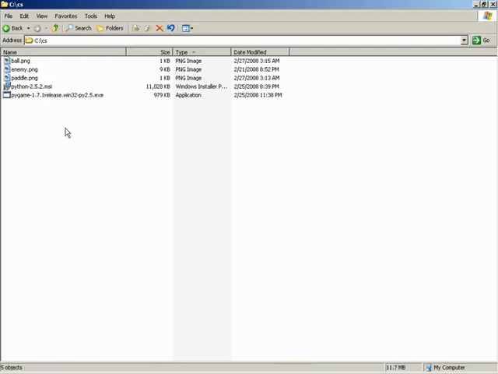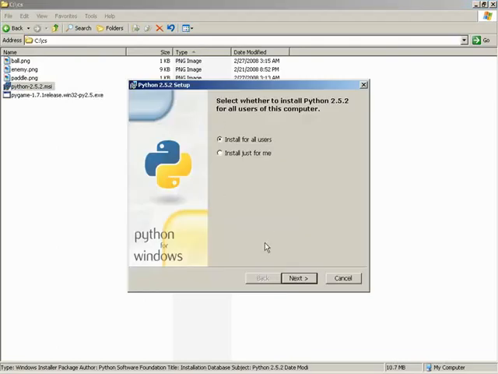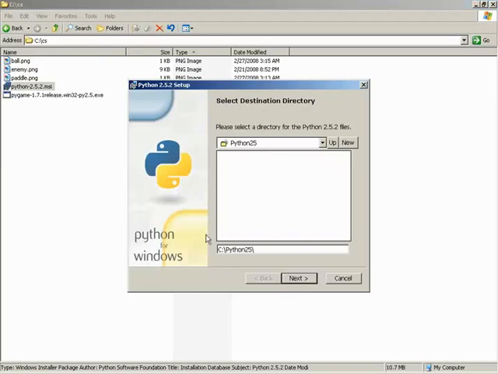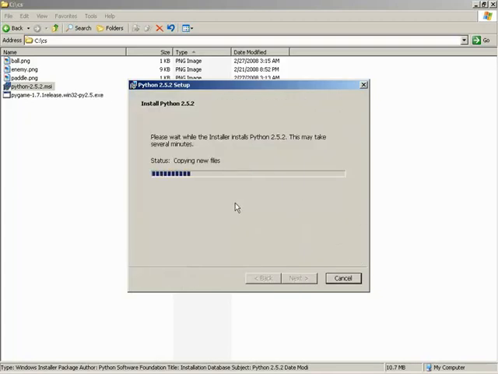Now that we have both of these files obtained, let's go ahead and get everything installed. I'm going to begin with Python itself. I'll run the Python installer. I'm going to leave pretty much everything default. We'll install it for everyone on the computer. We'll install it to the default folder, C drive Python 25. I'm going to let it install everything that it wants to, and this will include things like the documentation and some test things. Give that just a second to copy all of the new files in.